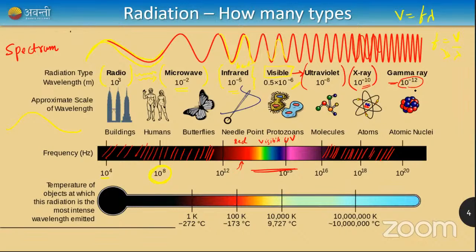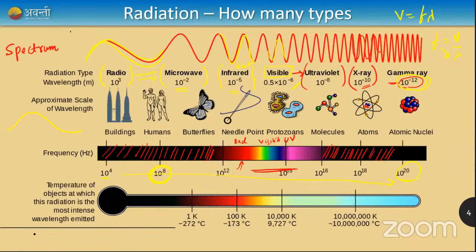And come back to gamma rays here. Gamma rays have the shortest wavelength of all radiation, but they have the highest frequency. So you can see the wavelength is reducing as I go towards the right, but frequency is increasing as I go towards the right, because wavelength and frequency are inversely proportional to each other.